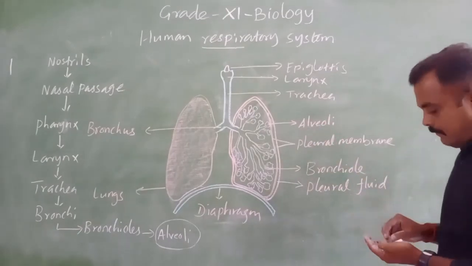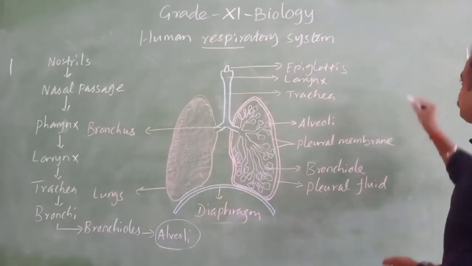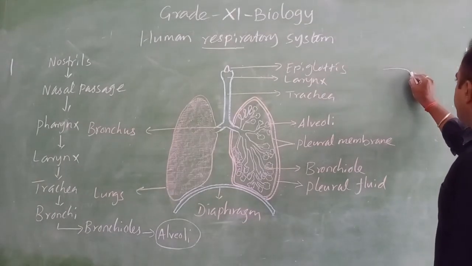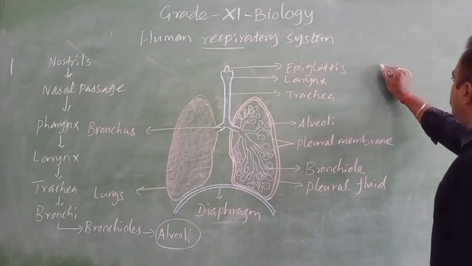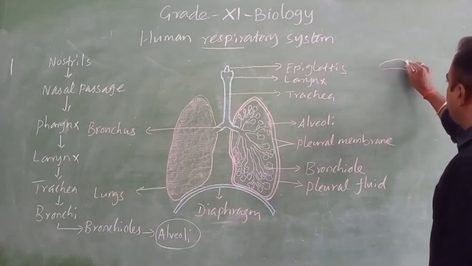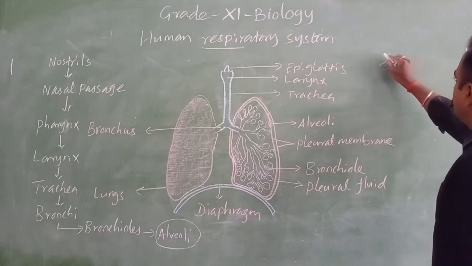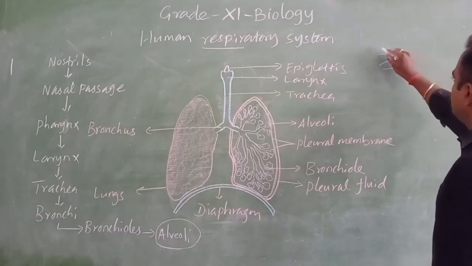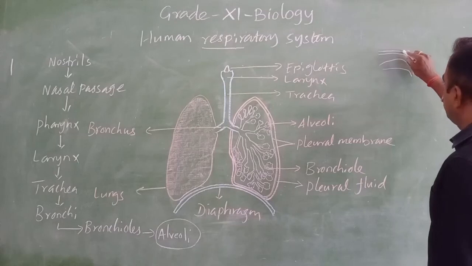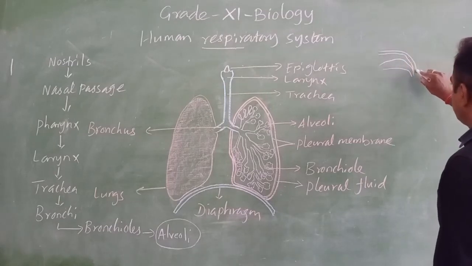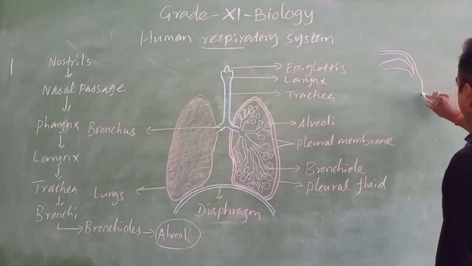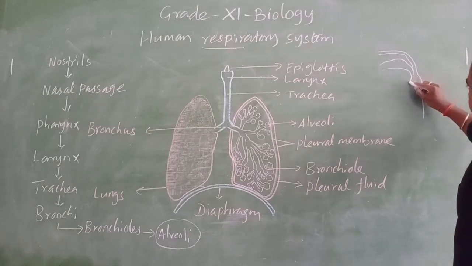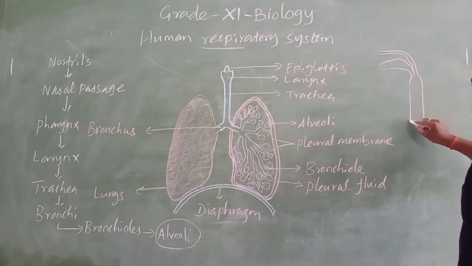Okay. In the pharynx, already you know that this is the buccal cavity. Here we have the nasal passage.